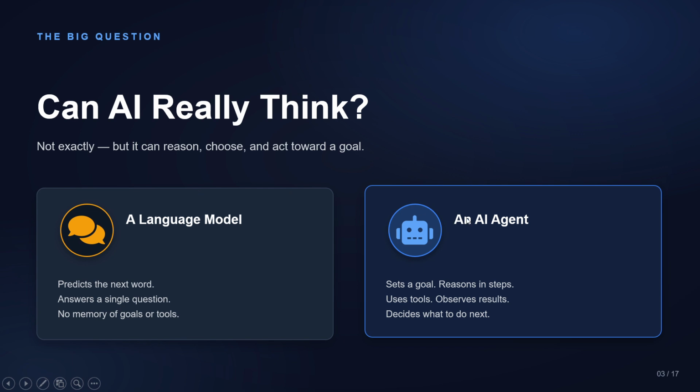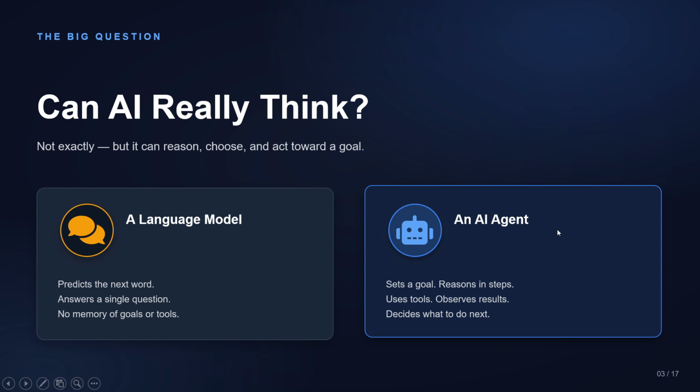It reasons about your goal, chooses an action, and uses tools, and keeps working until the task is completed. So remember it like this: a large language model answers questions based on the user query, but an AI agent completes the task given by the user. That is the main difference between a large language model and an AI agent.